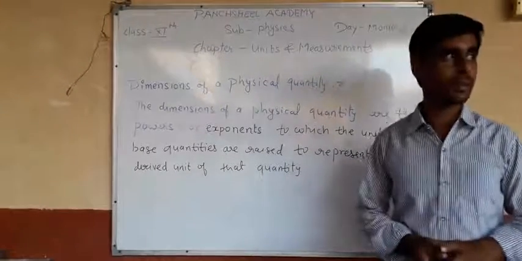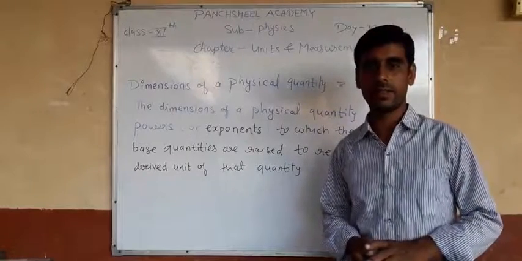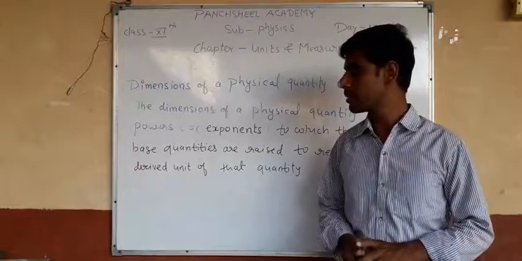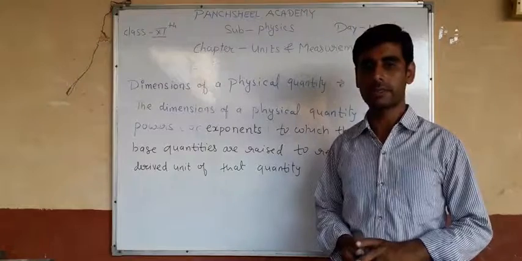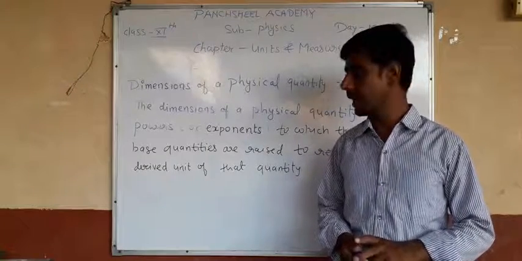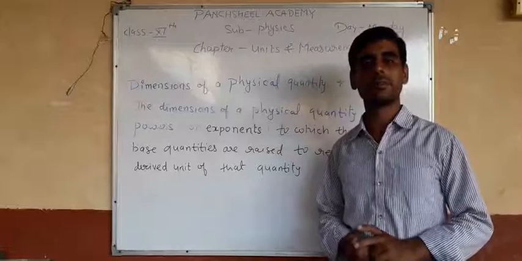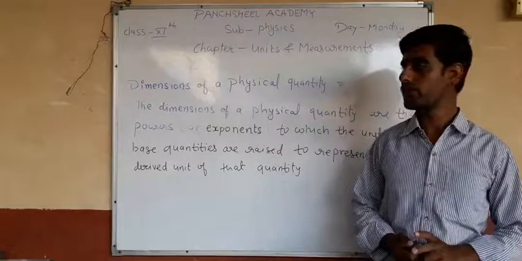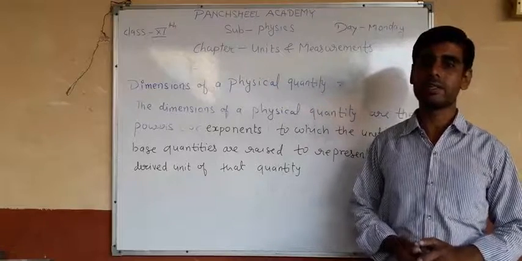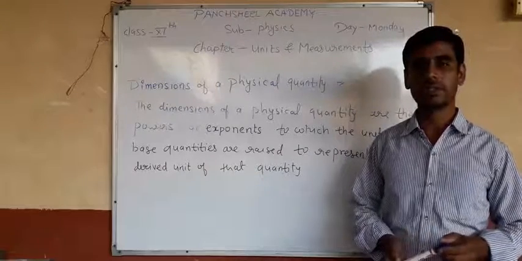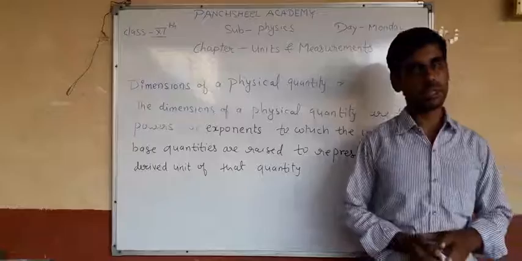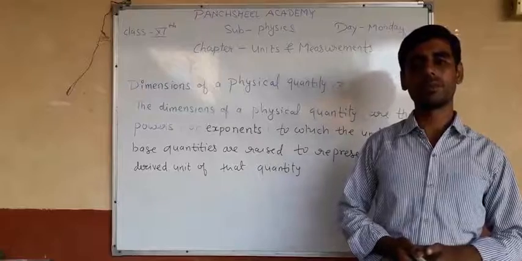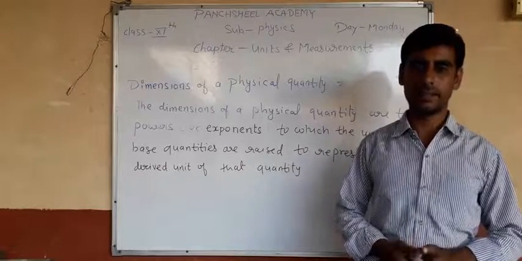In our previous lecture, we discussed the measurement of length, mass, and time, and we also discussed some important methods which are very popularly used in the measurement of large distances, such as the measurement of any planet from the earth, or to measure the diameter of the moon from the earth, and like this.